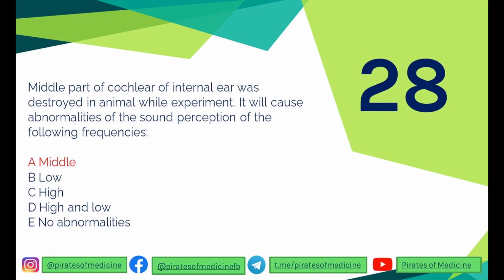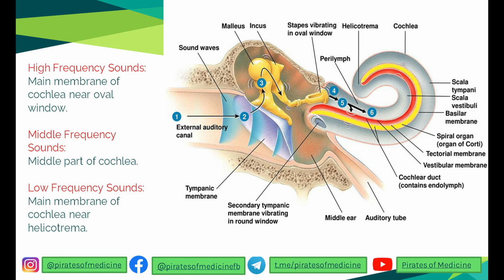The 28th question is that the middle part of the cochlea of the internal ear was destroyed in an animal during an experiment. It will cause abnormalities of sound perception of which frequency? To understand this, let's look at the structure of the ear. Look, this is the cochlea, this is the helicotrema, this is the round window, this is the oval window, and these are the middle ear bones.